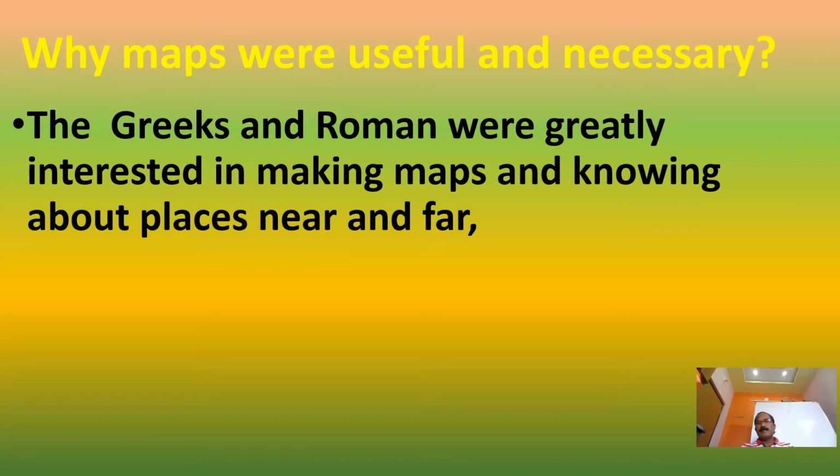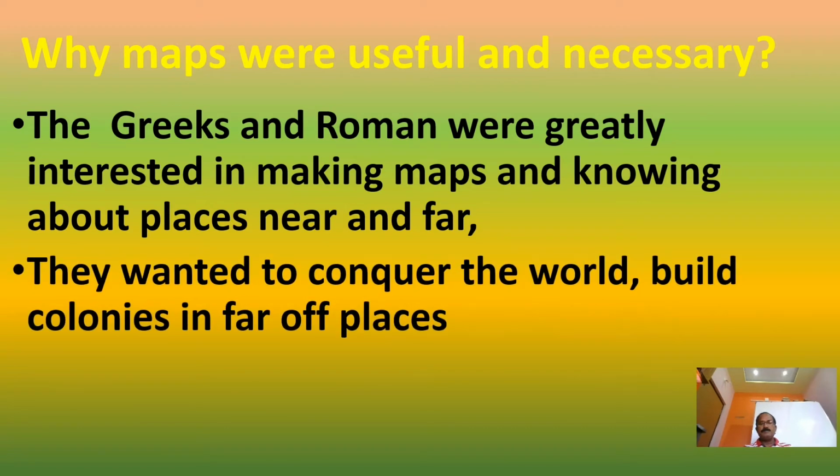The Greeks and Romans were greatly interested in making maps. They wanted to know the places near and far, so they made maps, made travels, and wrote books based on the travel history.